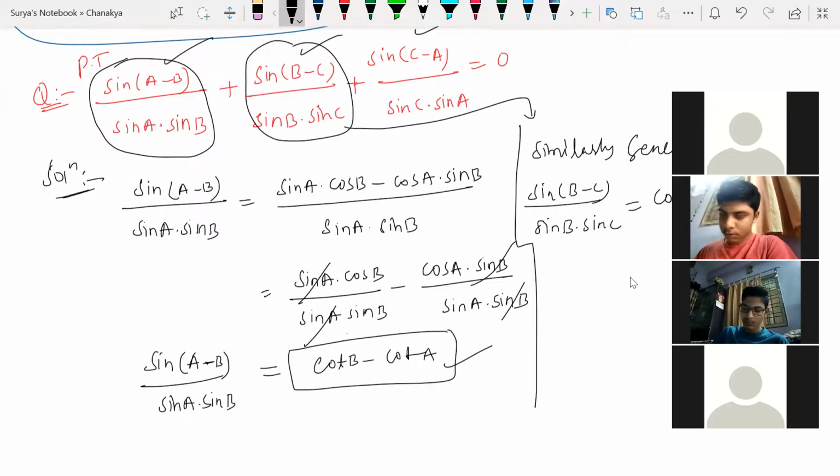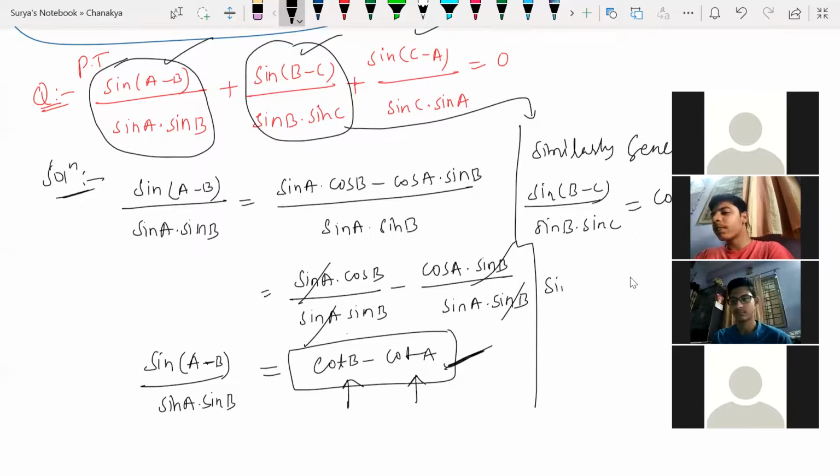If you solve, you can check again by solving, the same answer will come. Same as the cos a minus b formula: sin b cos c minus cos b into cos c, just split it, cancel it, you will be getting it like this only. So here sin a minus b gave cot b minus cot a. Here look, sin b minus c, so cot c minus cot a will come.